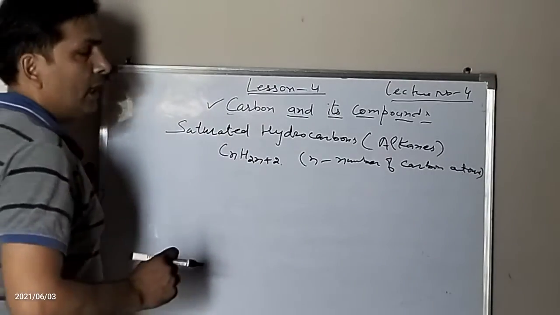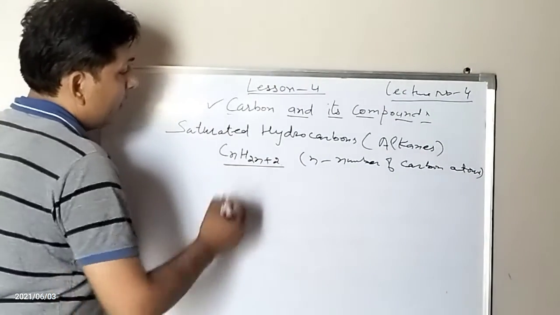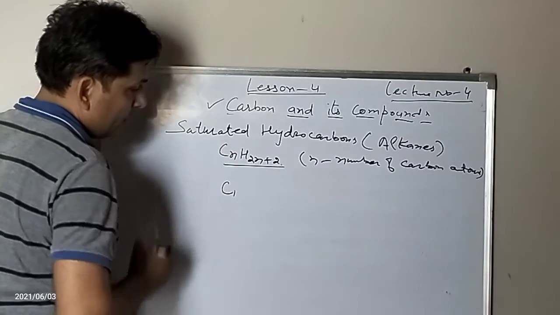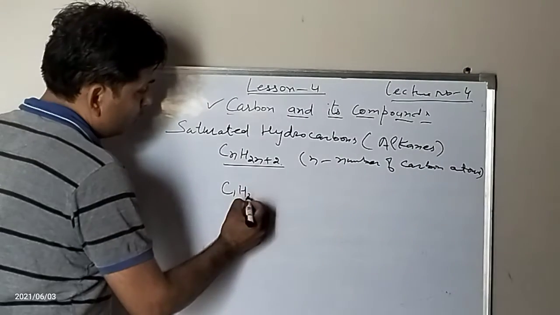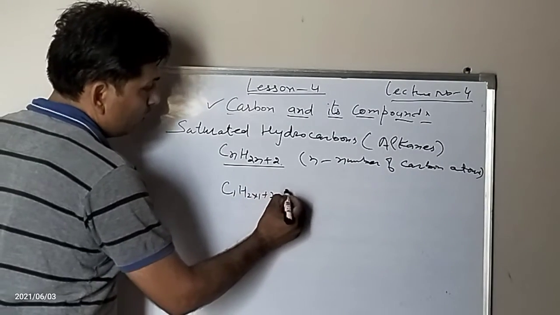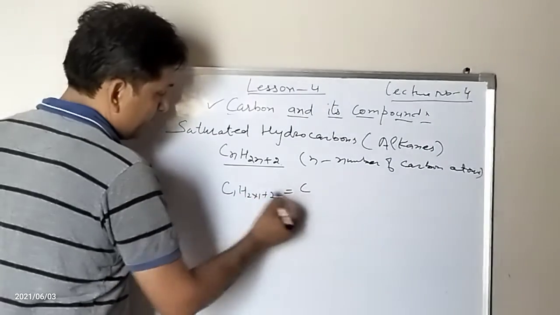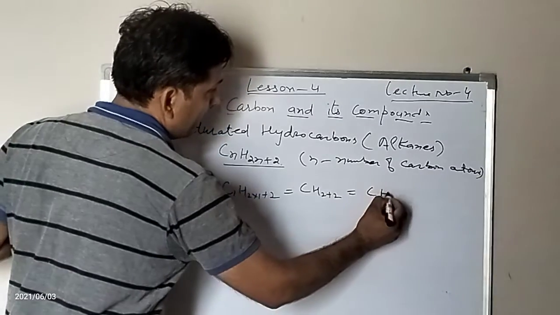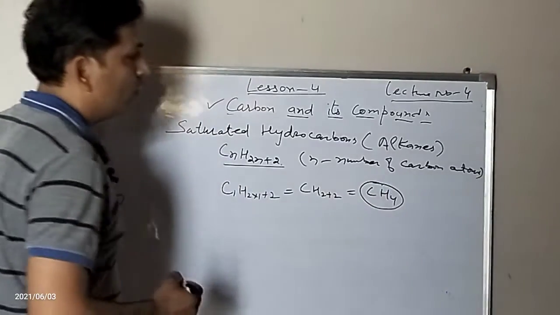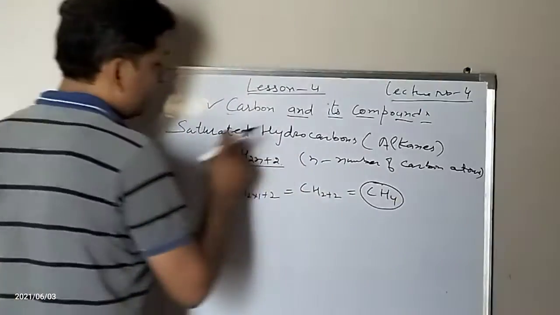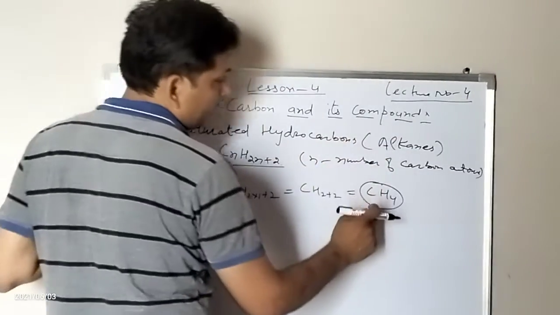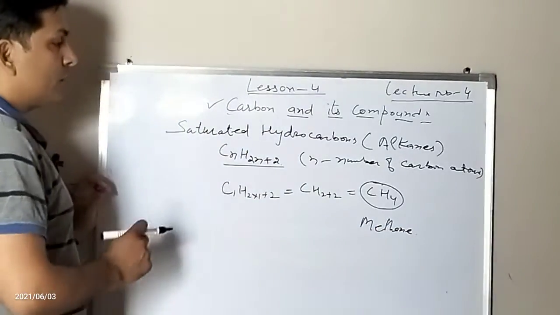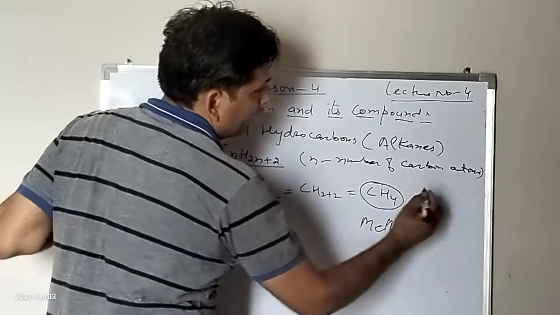If we put 1 in place of n, then we get 2 into 1 plus 2, that is CH4. This is the formula of the first alkane, that is methane.